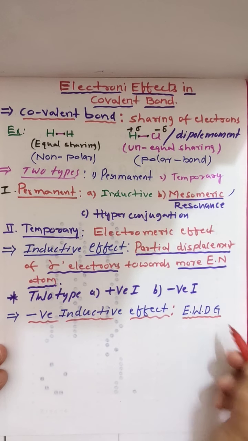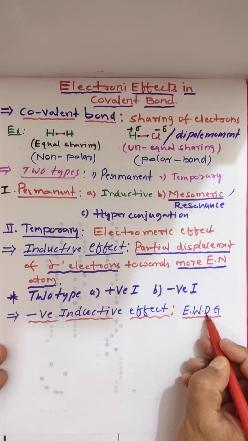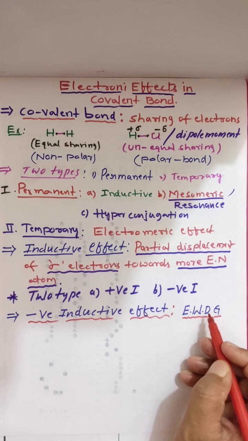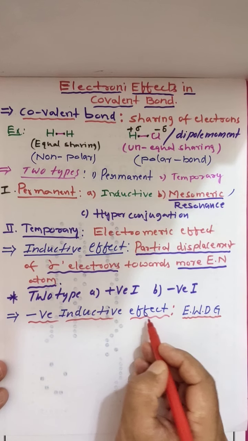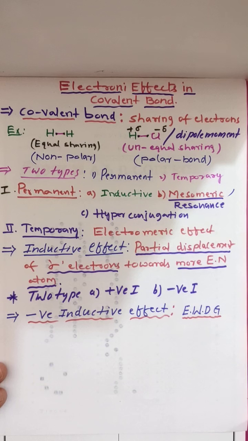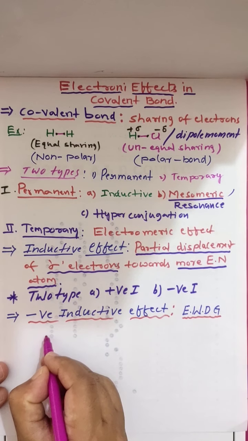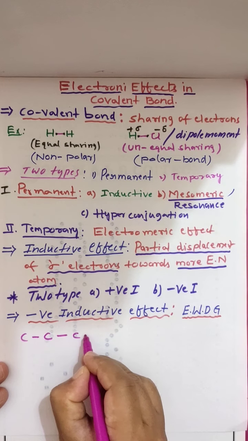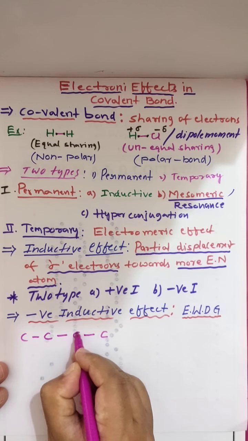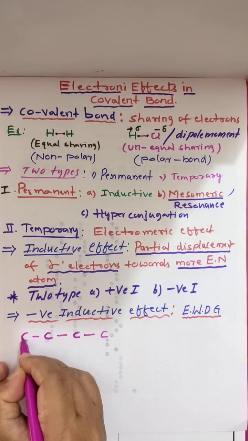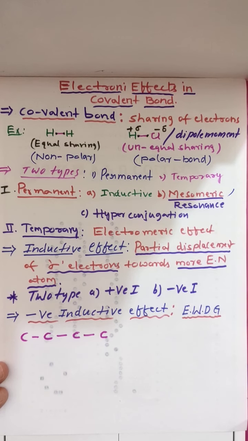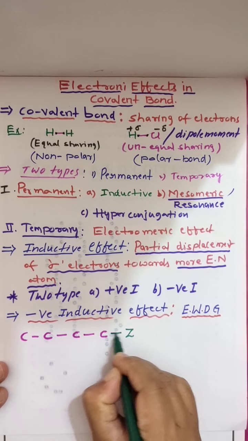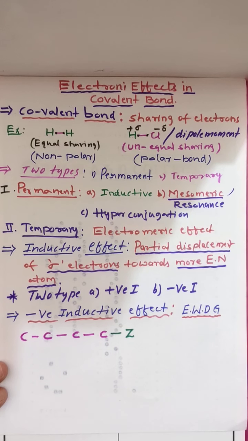When a carbon chain is attached with an electron withdrawing group, then in that carbon chain negative inductive effect is possible. I am explaining with an example. Here I am taking a 3 carbon chain or 4 carbon chain. I am not writing all bonds, simply writing carbons. This is bonded with a Z atom or Z group.